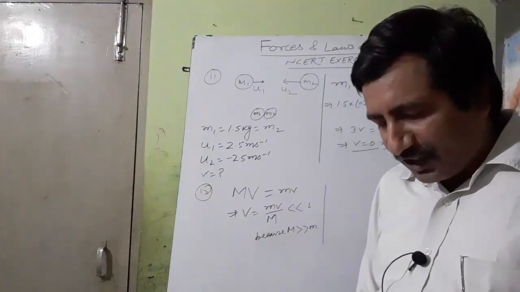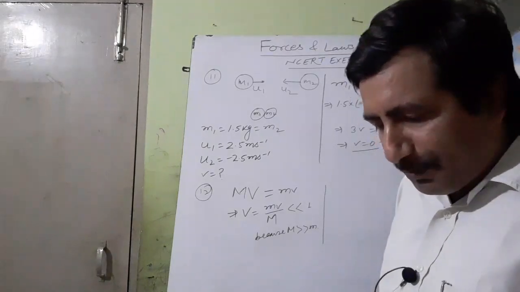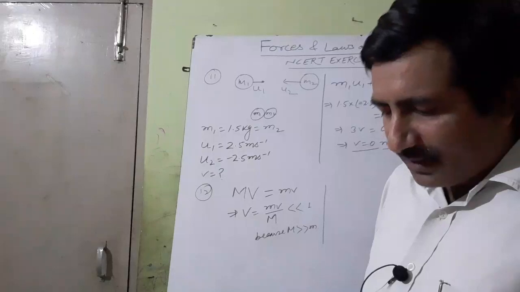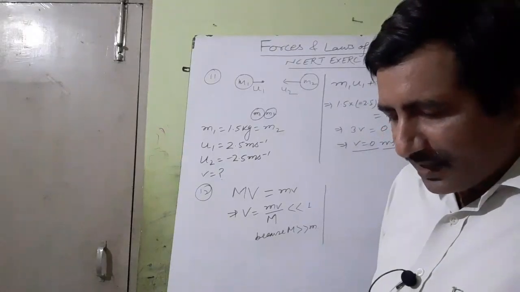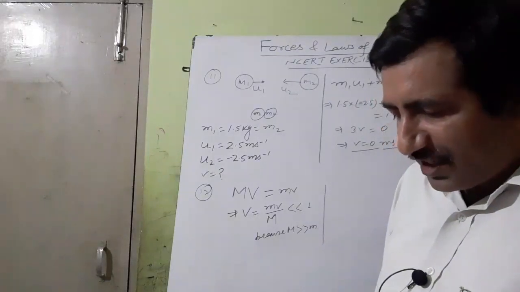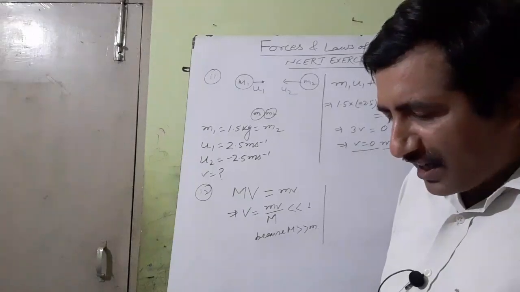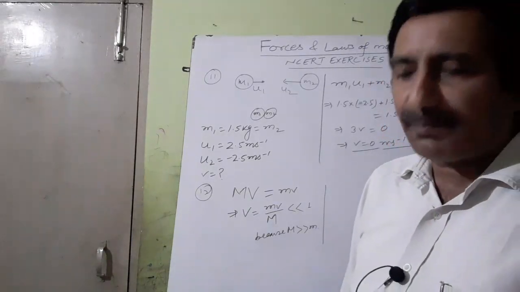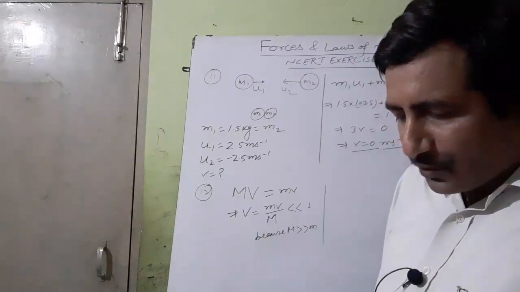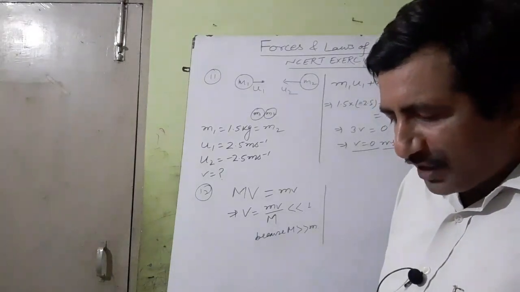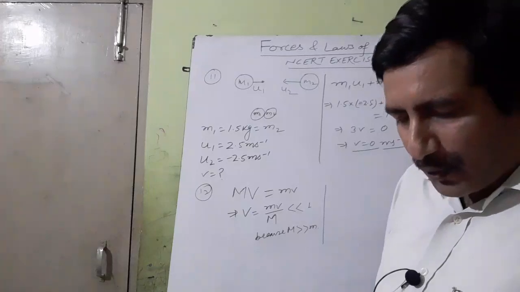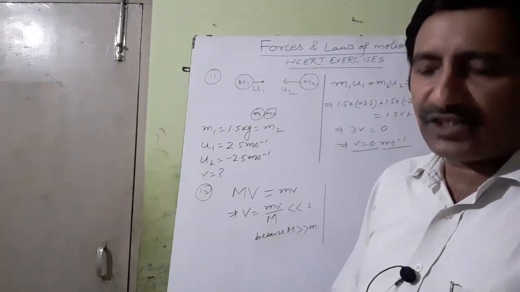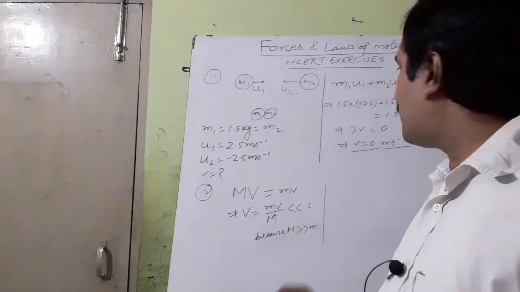Now question number 13. A hockey ball of mass 200 gram traveling at 10 meter per second is struck by a hockey stick so as to return it along its original path with a velocity of 5 meter per second. Calculate the change in momentum of the hockey ball by the force applied by the hockey stick. You have to find the change in the momentum of the hockey ball.